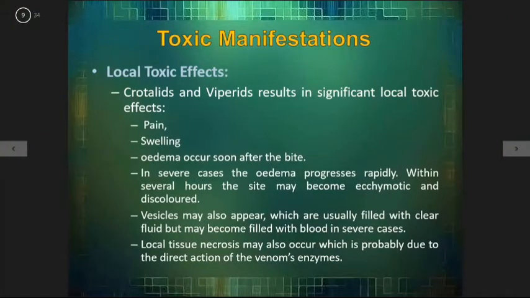Toxic manifestation, local toxic effect. The crotalids and the viperids result in significant local toxic effect, like pain, swelling, and edema occurring soon after the bite. In severe cases, the edema progresses rapidly within several hours. The site may become ecchymotic and discolored. Vesicles may also appear, which are usually filled with clear fluid, but may become filled with blood in severe cases. Local tissue necrosis may also occur, which is probably due to direct action of venom's enzymes.